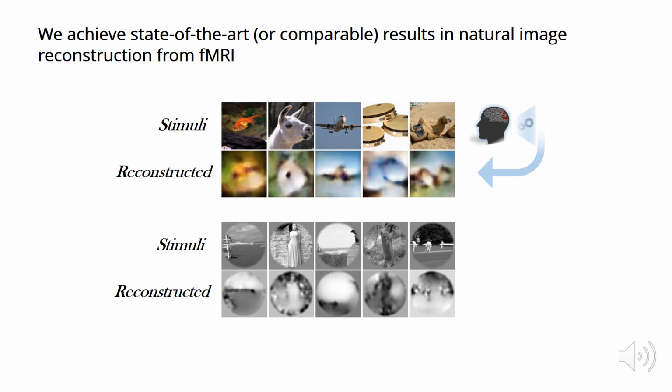In this work, we demonstrate highly accurate reconstructions of images observed by a subject, using nothing but his recorded brain activity, captured via fMRI. We achieve this for two very different fMRI datasets using a novel self-supervised method.